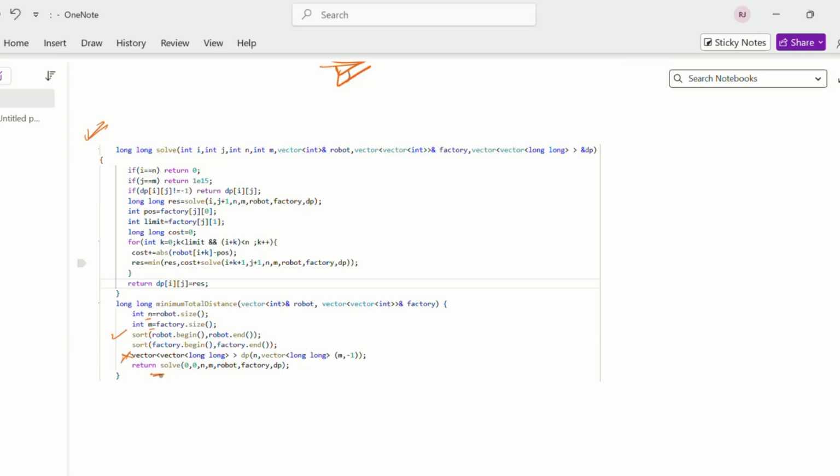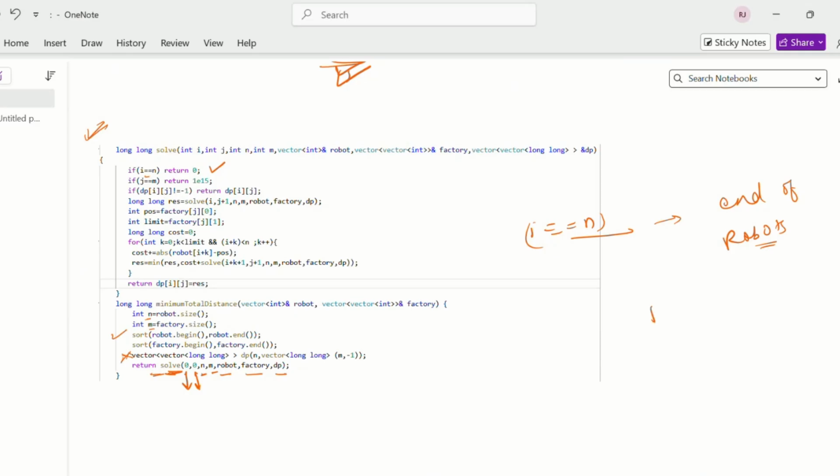We added the DP here. In this function, this is the robot index, this is the factory index, this is the robot length, this is the factory length, and we pass the robot and factory. Then this is the function. If i equals n, that means we reached the end of the robot, all the robots are done with traversing. So we can return 0.